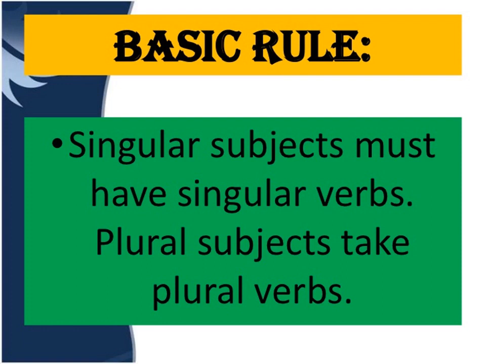The basic rule that we follow while framing any sentence is that singular subjects must have singular verbs and plural subjects take plural verbs. For example, if I am saying he is a good student, here the subject is he, so the verb is also singular, is. Now if I replace this singular subject with a plural subject like they, they dash good students, that means here we will apply a plural verb. They are good students. So this is the common and basic rule of subject verb agreement. Now there are also other rules that we need to follow.